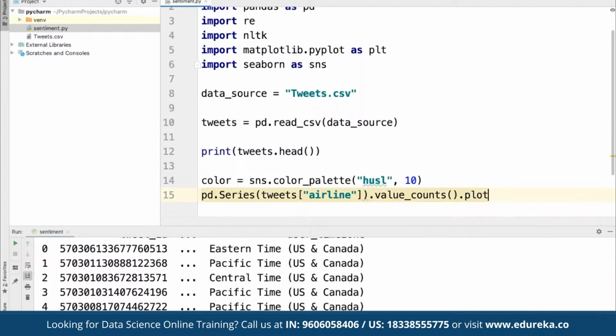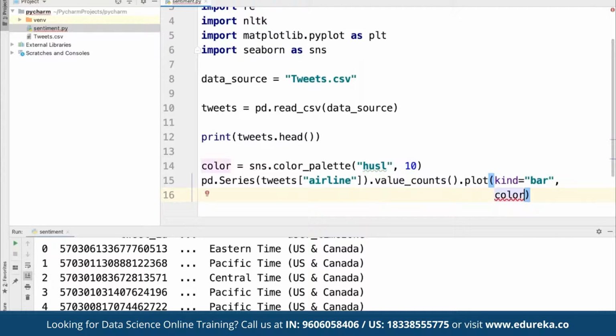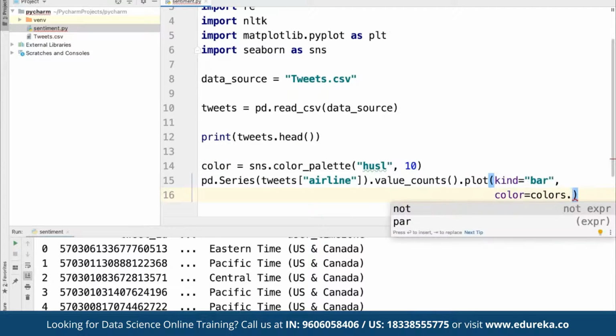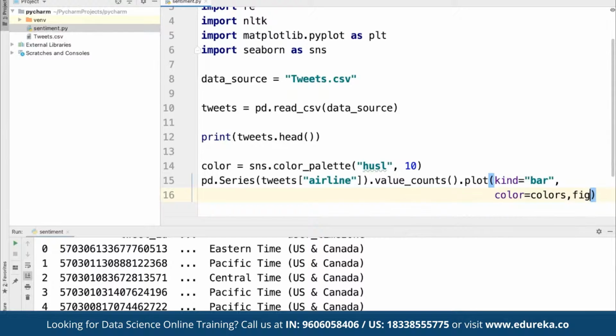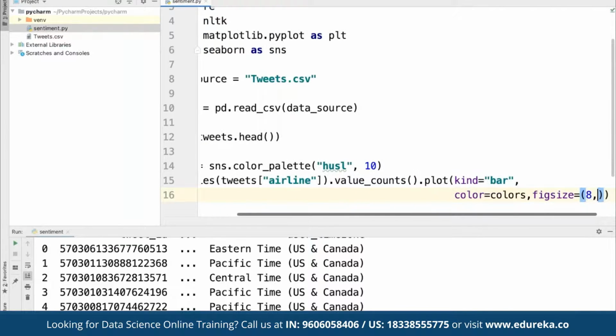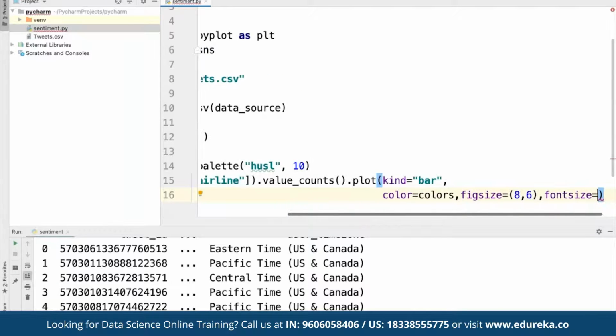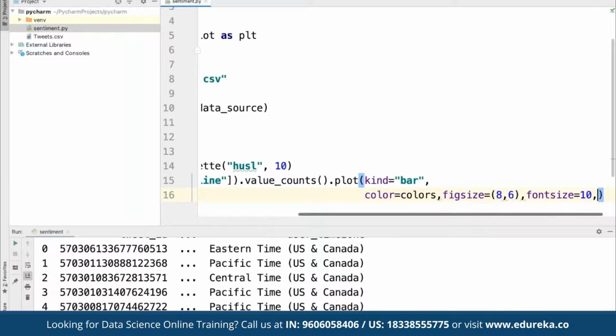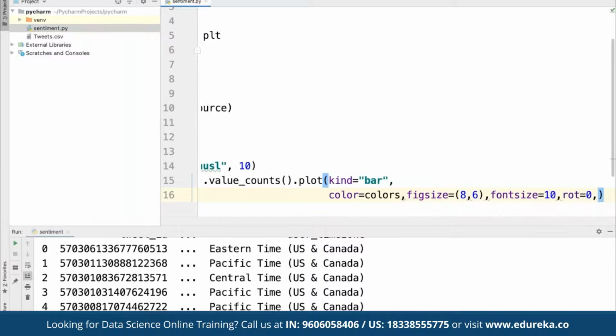And here we can use plot. We can define what kind of plot we want to make use of. We want to define bar, the same thing that we discussed earlier. And then we can define the color that we want to make use of. So here we are going to define color, and the figure size as 8 by 6. And then we can define the font size of the current graph that we are going to create, and then we can define the title of the graph here.